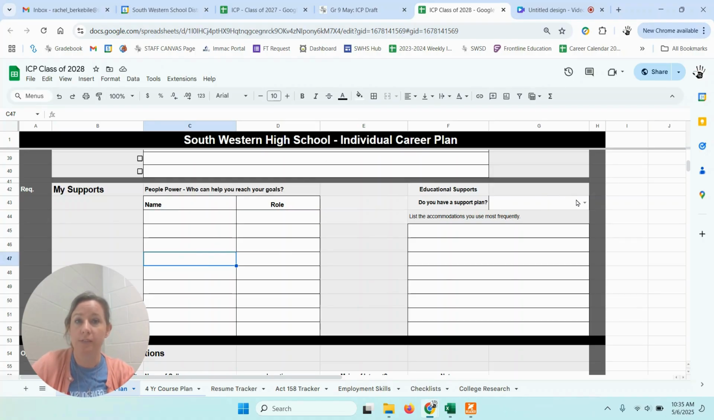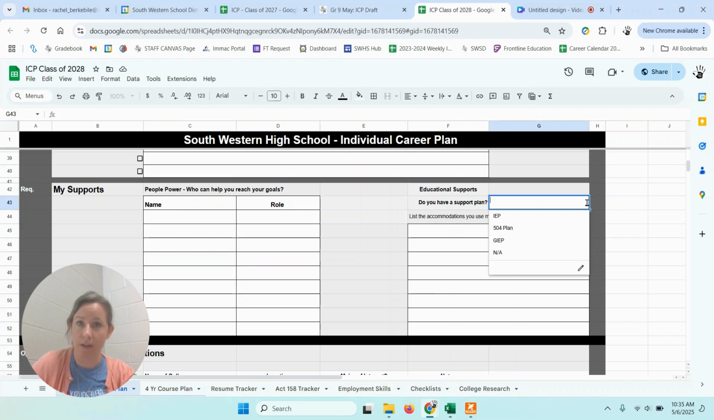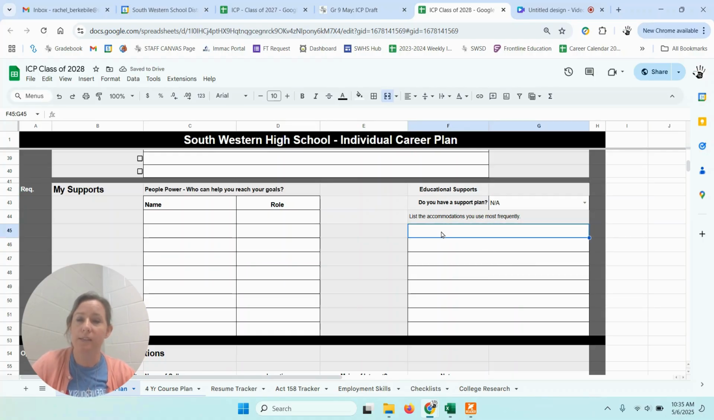This section over here is for students who have an IEP or a 504 or a GIEP. If you have one of those type of plans, you can indicate that here. If you don't, you would just put NA for not applicable. And then this is a good place for you to reflect on what are the type of accommodations that you use most frequently. So if you do have an educational support plan, it's really good to start to verbalize, what do I need? Because moving forward in life, you're the one that has to advocate for yourself. So take this space if appropriate. If you're NA, you don't have any of these plans, you would leave this all blank.